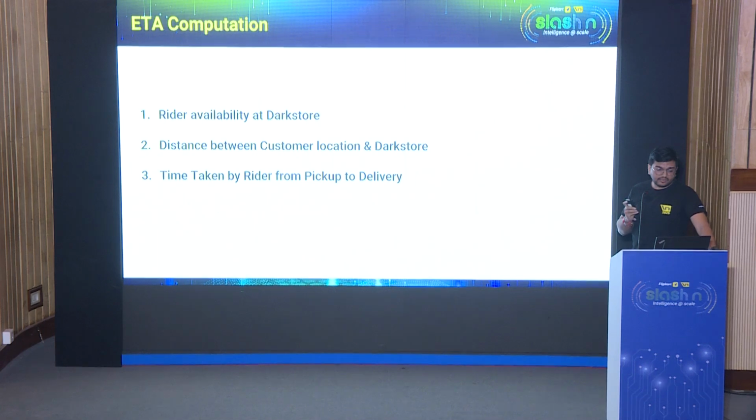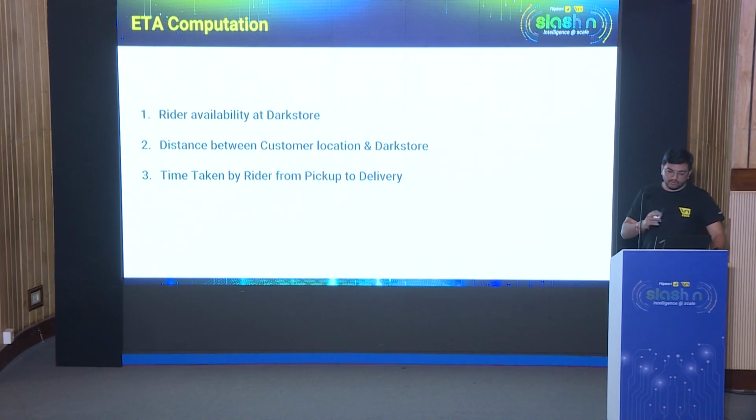Right. Now the ETA computation. As I mentioned, the first part of ETA computation is rider availability: when the rider would be available at the dark store to pick up the order. Once the pickup has been done, what is the distance between the dark store and the customer location? And once the distance has been calculated, what is the current time taken to cover that distance by the delivery partner? So these are the 3 problem statements we have for ETA computation, post the customer eligibility check has been done, right? Now let's go deeper into rider availability at the dark store.